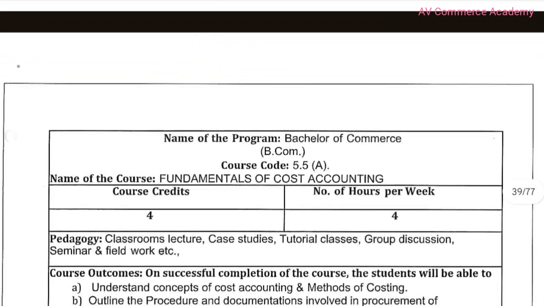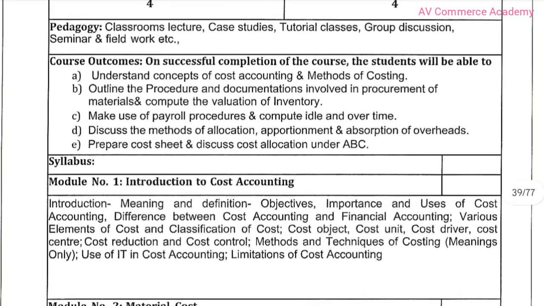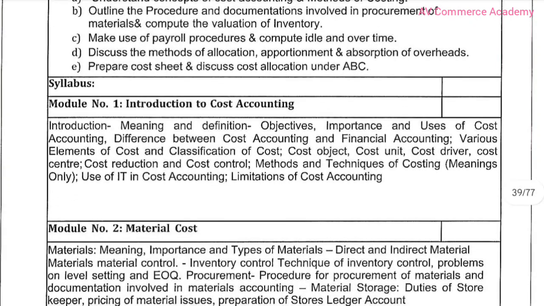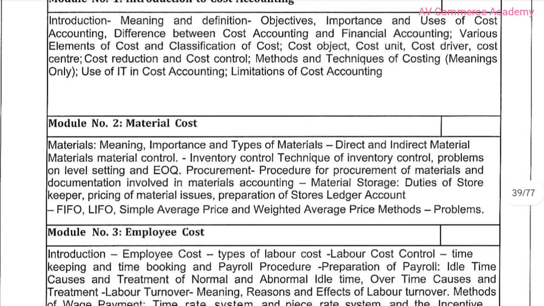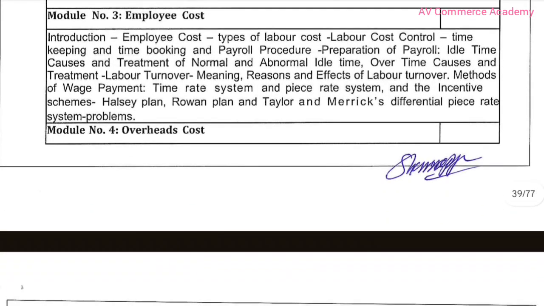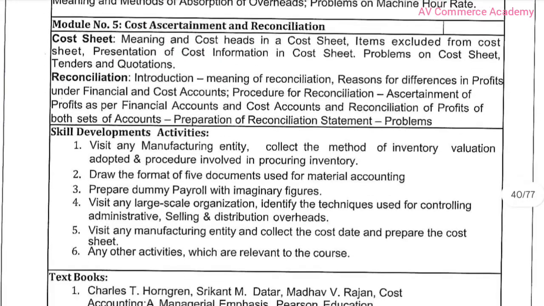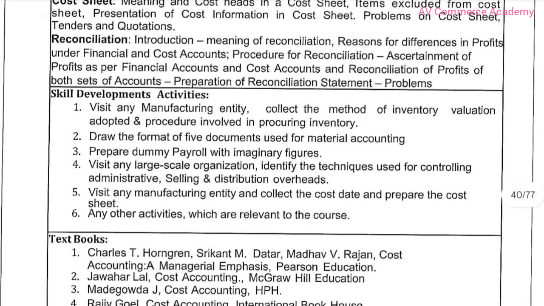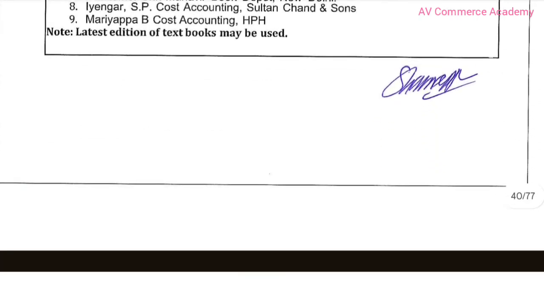Next subject is Fundamentals of Cost Accounting. Here are the outcomes and the syllabus. First chapter is Introduction to Cost Accounting, second is Material Cost, third is Employee Cost, fourth is Overhead Cost, and fifth is Cost Ascertainment and Reconciliation. Here are the skill development and the reference books.